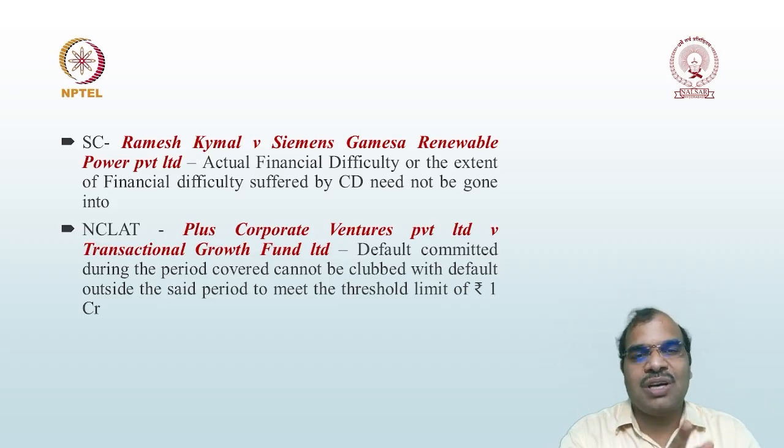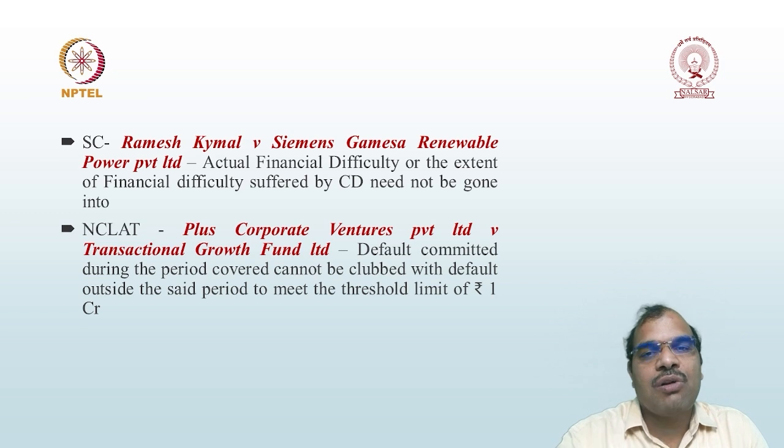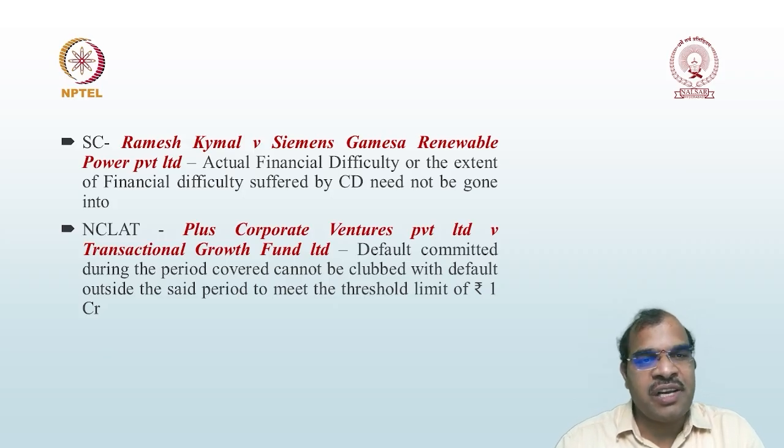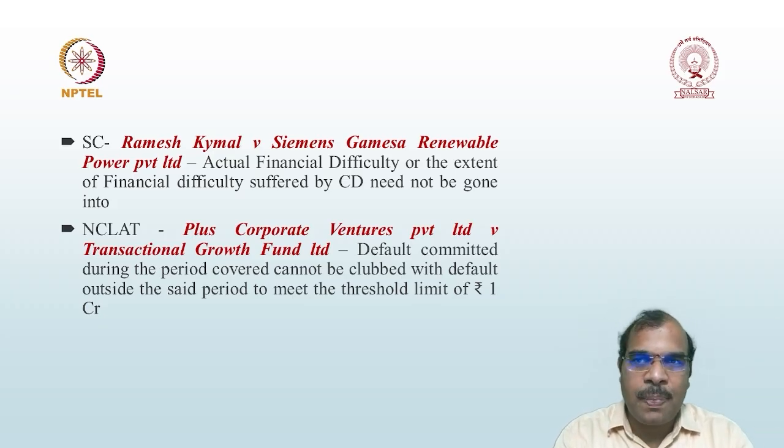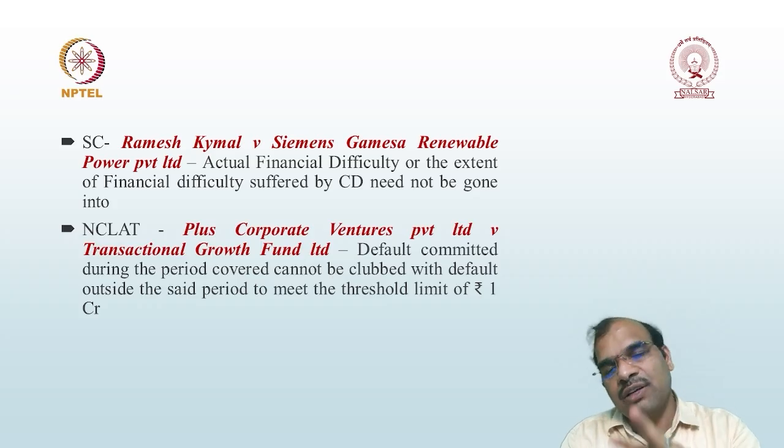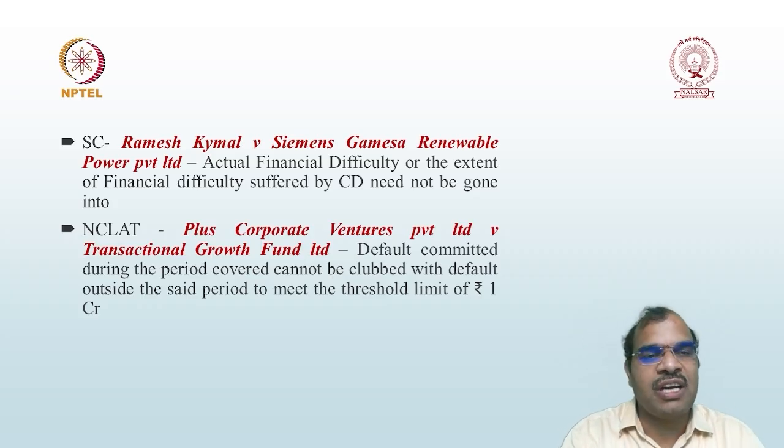The default committed during the period cannot be clubbed with the other default. That is what was held by the NCLAT in Plus Corporate Ventures Private Limited versus Transactional Growth Fund Limited. So you cannot club the default of before 2020 and during 2021. This default cannot be clubbed.